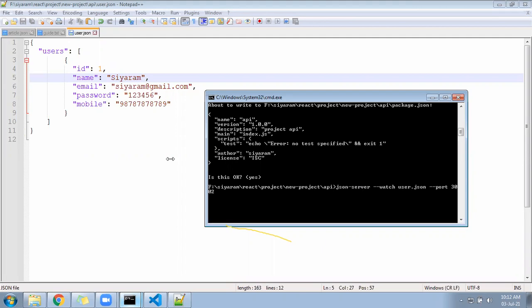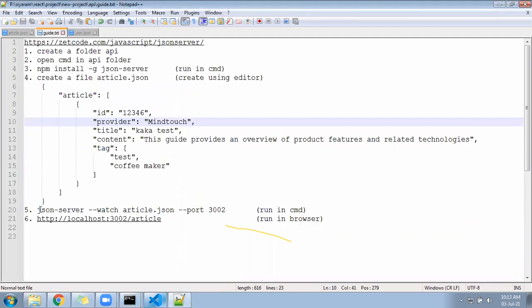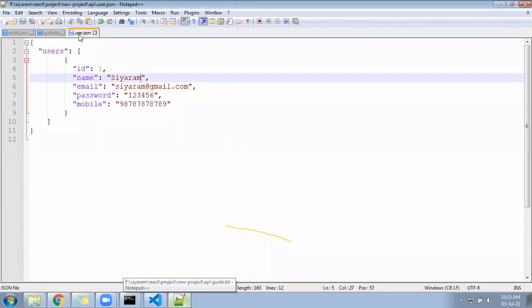That's the first command, it is here. This command you can run in your chat. Instead of this, you can give which one? Instead of article.json, you can keep user.json. It's working. Instead of article.json, we can keep user.json.